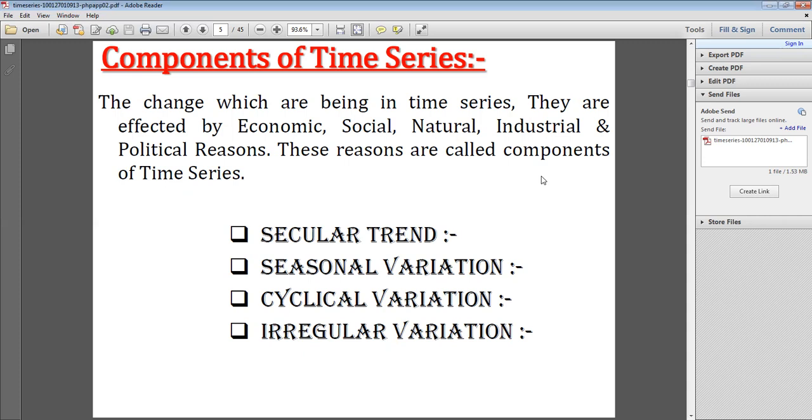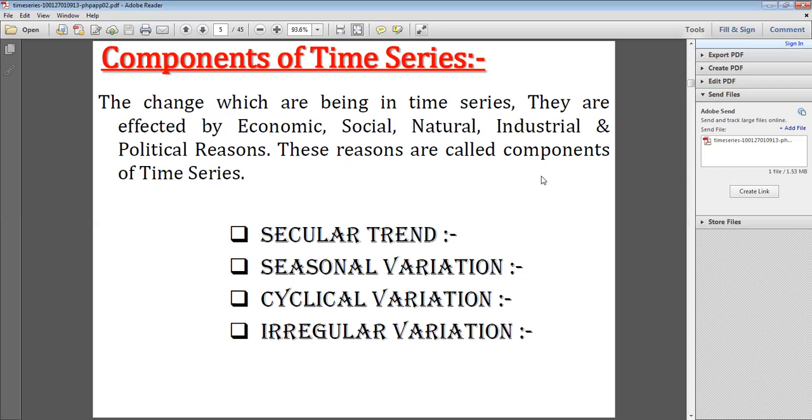So number one is secular trend. Number two is seasonal variation. Number three is cyclical variation. Number four is irregular variation. Okay, these are four important components of time series.